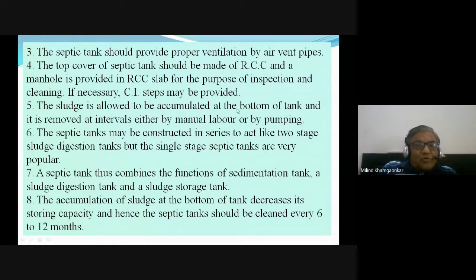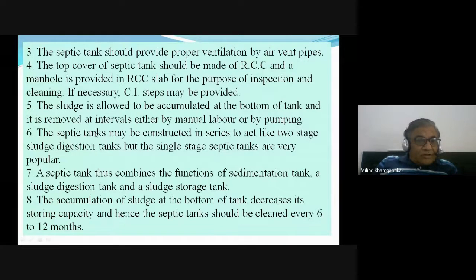The sludge is allowed to accumulate at the bottom of the tank and it is removed at intervals either by manual labor or pumping. This sludge that settles at the bottom and is decomposing is removed after 6 months or 1 year, either with the help of a pump or manual labor, and the tank is emptied again for the next use.